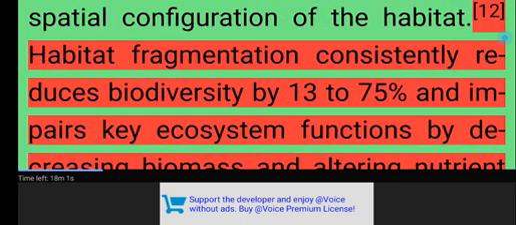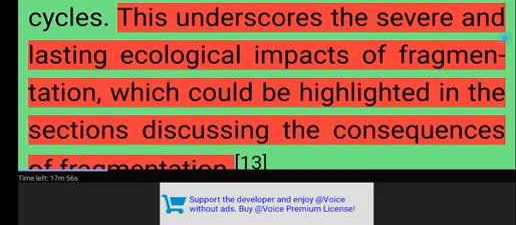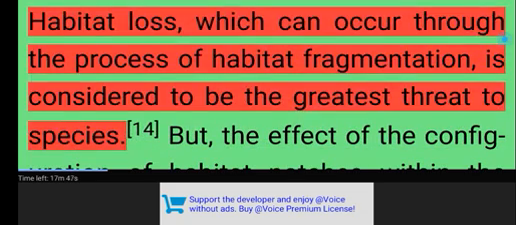Habitat fragmentation consistently reduces biodiversity by 13 to 75% and impairs key ecosystem functions by decreasing biomass and altering nutrient cycles. This underscores the severe and lasting ecological impacts of fragmentation. Habitat loss, which can occur through the process of habitat fragmentation, is considered to be the greatest threat to species.